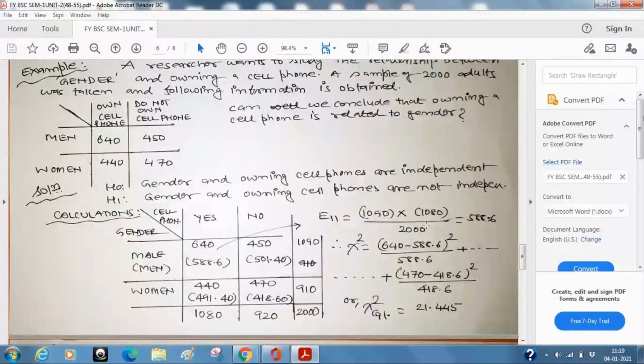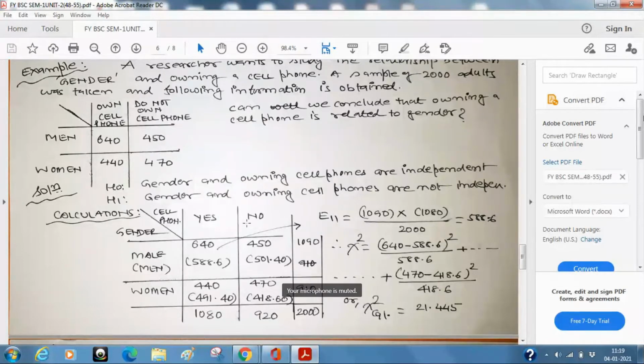E12 is equal to 501.4. Okay. How did you get it? First row and second column, 1090 into 920 upon 2000.